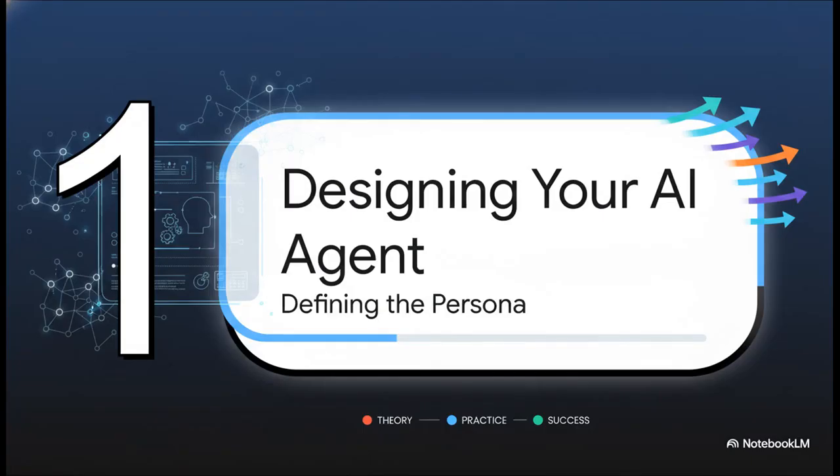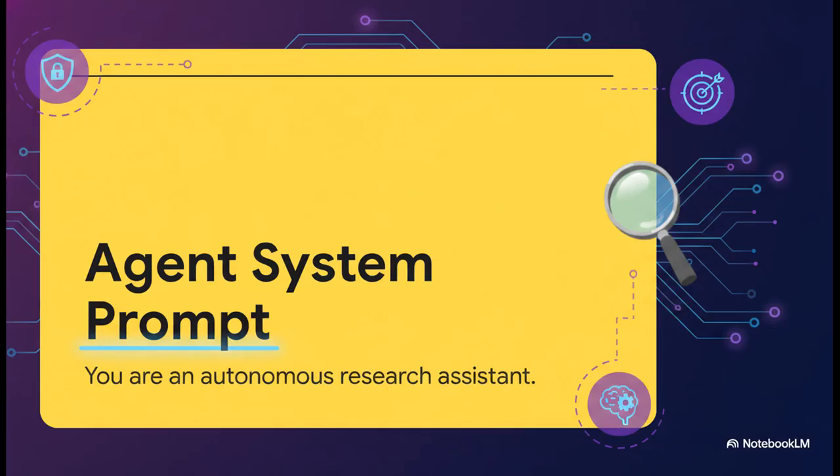Okay, let's jump right into part 1, designing your AI agent. Notice how just a simple system prompt completely sets the operational boundary for the agent. We aren't just asking a question to kick things off. We are formally assigning it a role. By explicitly stating, you are an autonomous research assistant, you instantly narrow the AI's vast, generalized knowledge base down to a very specific, laser-focused persona. You're establishing strict rules for its behavior right out of the gate. This system prompt is exactly what prevents the AI from wandering off topic, ensuring that its massive computational power is entirely locked onto your specific objective.